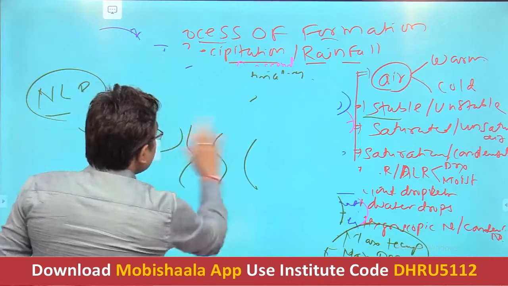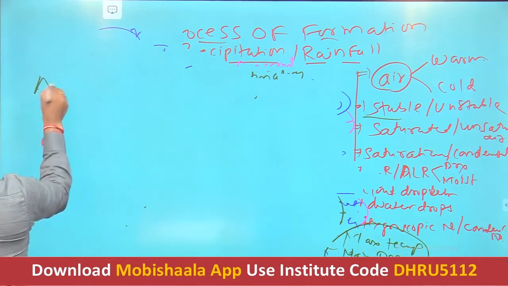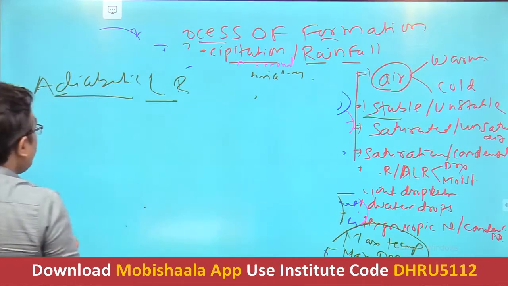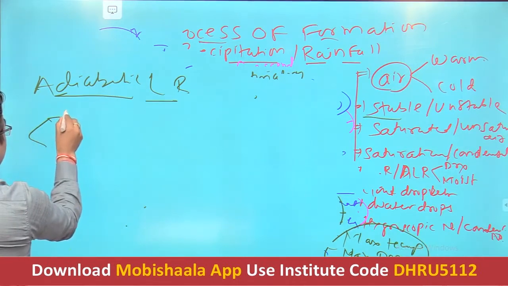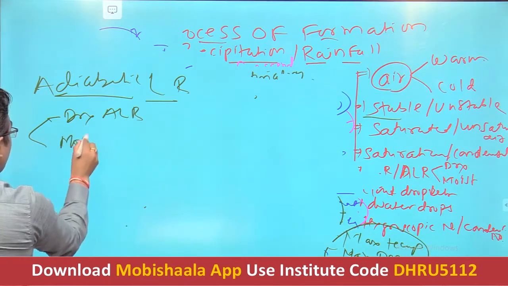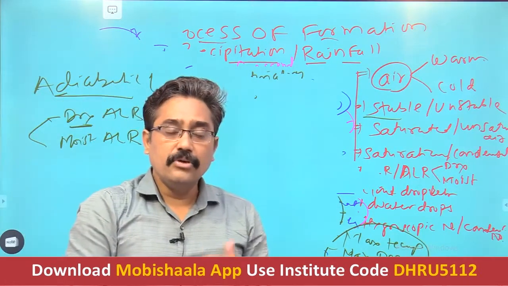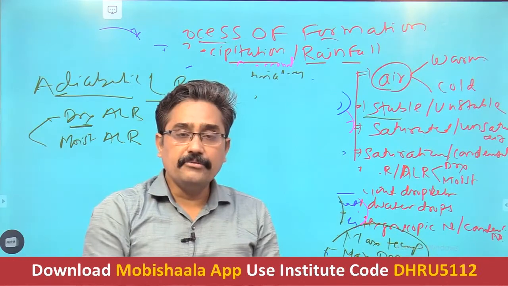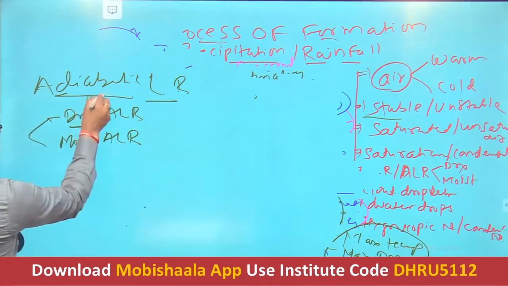Now we need to understand what the adiabatic lapse rate is. As far as the adiabatic lapse rate is concerned, we have seen that there are two types: one is the dry adiabatic lapse rate and the other is the moist adiabatic lapse rate. So first understand what the adiabatic process is. What do we call the adiabatic lapse? What is the process of adiabatic reduction of temperature? It is very easy to understand once you get into it.